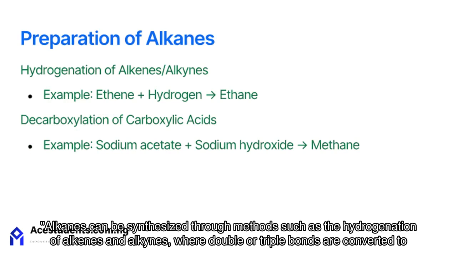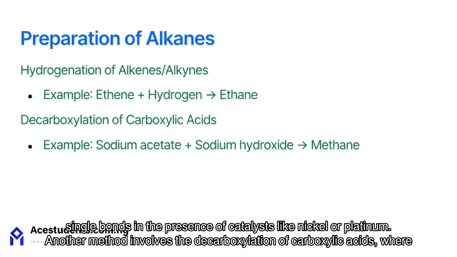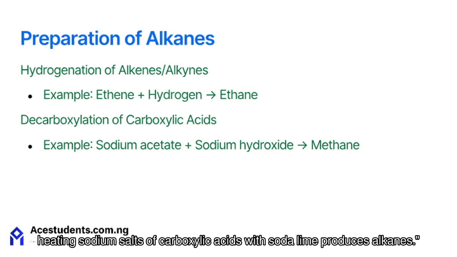Alkanes can be synthesized through methods such as the hydrogenation of alkenes and alkynes, where double or triple bonds are converted to single bonds in the presence of catalysts like nickel or platinum. Another method involves the decarboxylation of carboxylic acids, where heating sodium salts of carboxylic acids with soda lime produces alkanes.